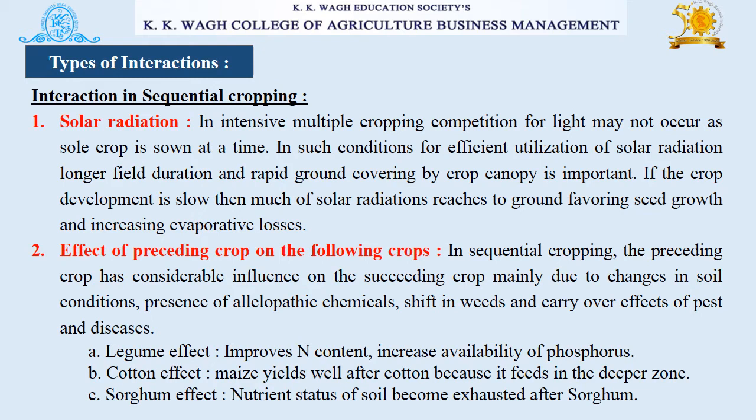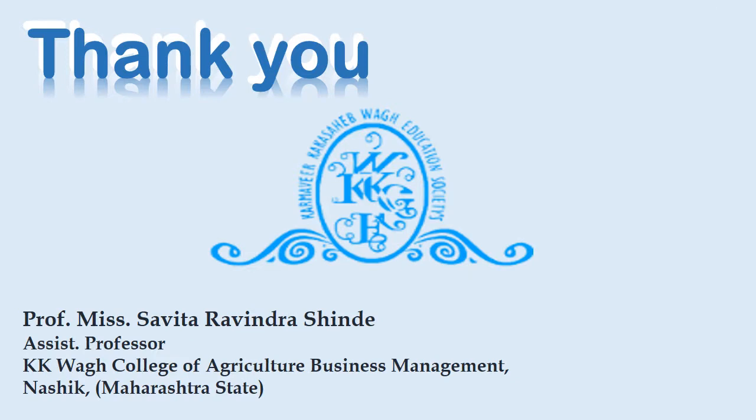There are three types of effects. First one is legume effect, then cotton effect, and sorghum effect. So friends, this is about cropping system and its interactions.